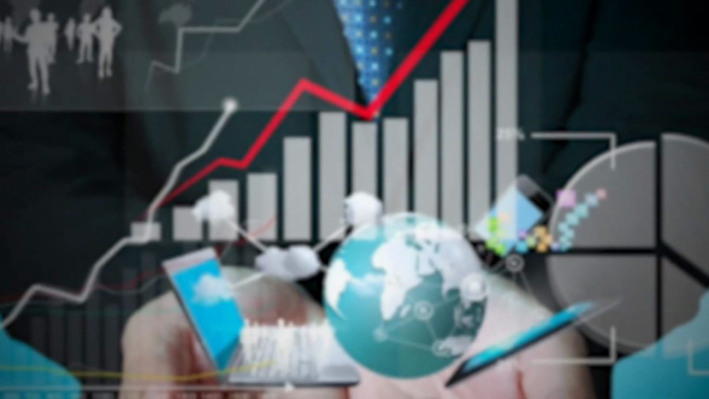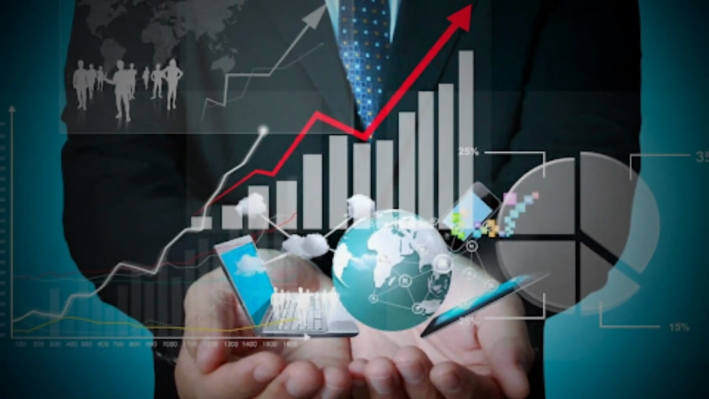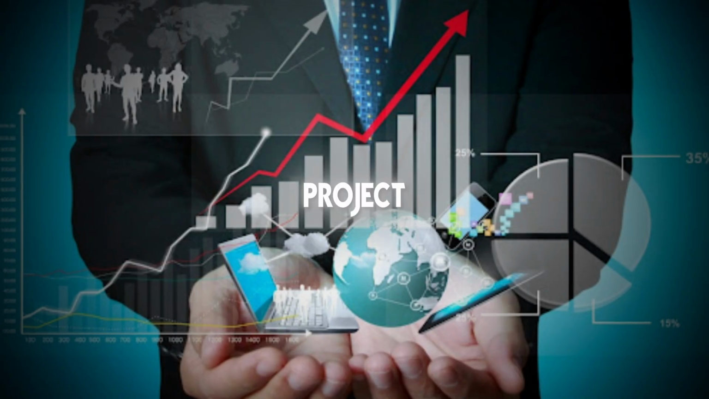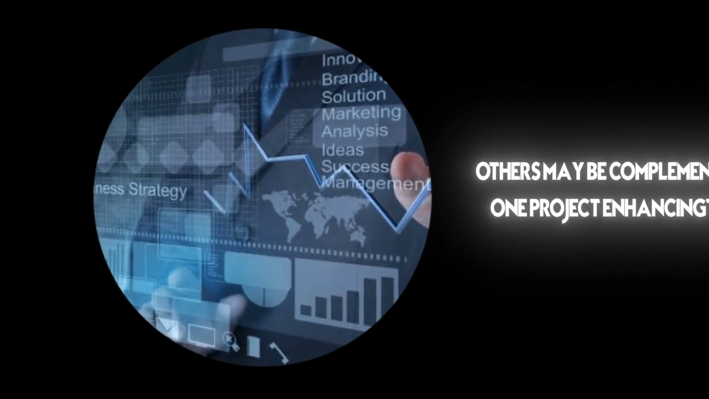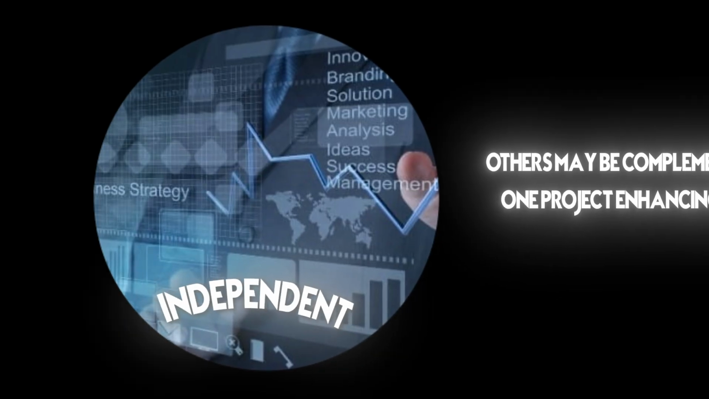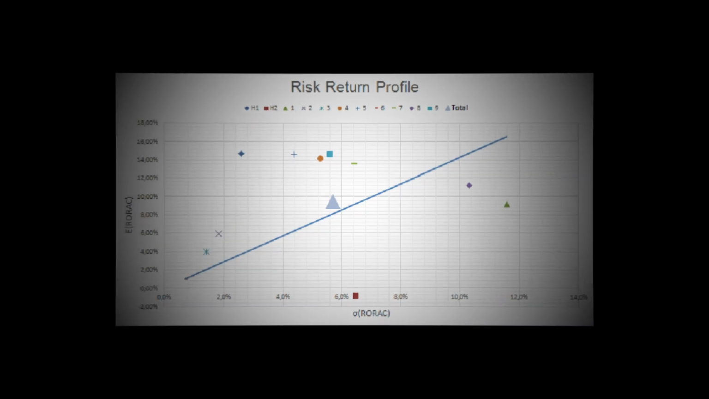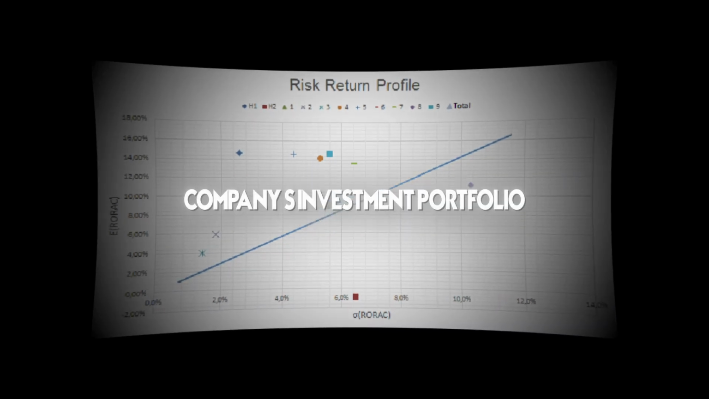Portfolio management in capital budgeting involves considering the interrelationships between projects. Some projects may be mutually exclusive, meaning only one can be chosen. Others may be complementary, with the value of one project enhancing the value of another. Still others may be independent, with no significant interactions. By taking a portfolio approach, companies can achieve a balance between high-risk, high-return projects and more stable, predictable investments. This helps to optimize the overall risk-return profile of the company's investment portfolio.